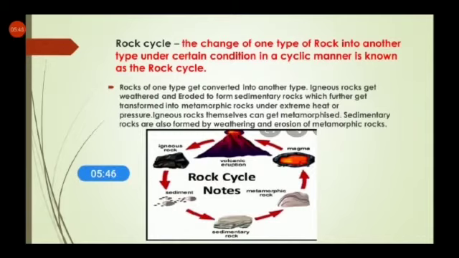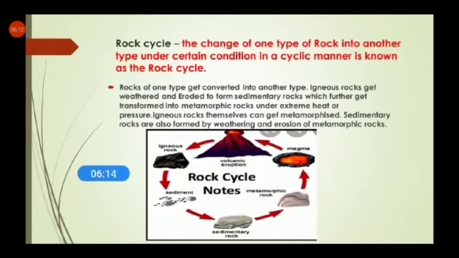The change of one type of rock into another type under certain conditions in a cyclic manner is known as the rock cycle. Rocks of one type get converted into another type. Igneous rocks get weathered and eroded to form sedimentary rocks, which further get transformed into metamorphic rocks under extreme heat or pressure. Igneous rocks themselves can get metamorphosed.